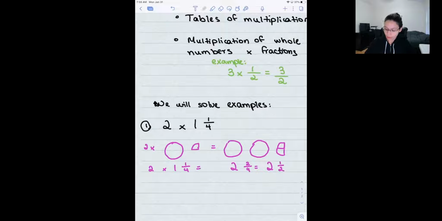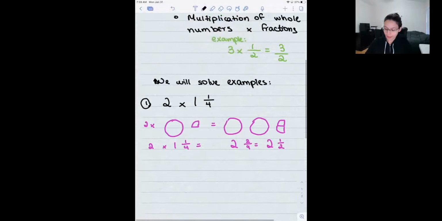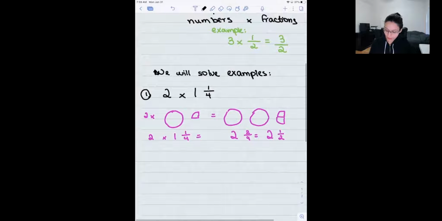Now, we're going to go back to our black ink and we're going to solve this. 2 times 1 1/4. 1 1/4 is 1 plus 1/4, okay? So what we are supposed to do here is take 2 times 1, because I am multiplying the whole number by 2, and then I'm going to add 2 times 1/4, okay?